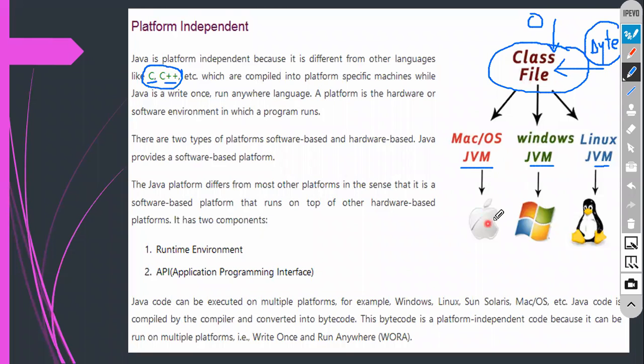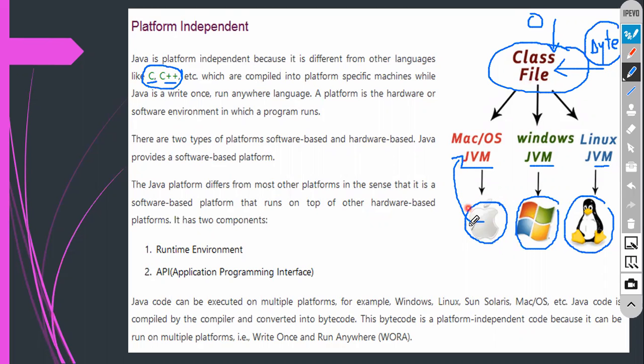Basically, you can see we have the Mac operating system, the Apple operating system, the Windows operating system, as well as the Linux operating system. Yes or not? Mac, Windows, Linux. For every operating system, you need to install the related JVM. Guys, got it?